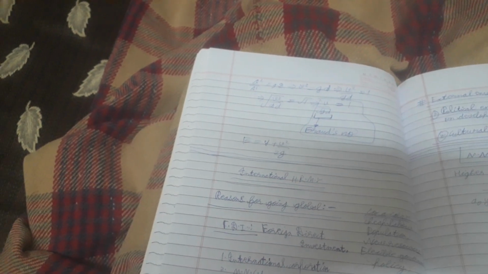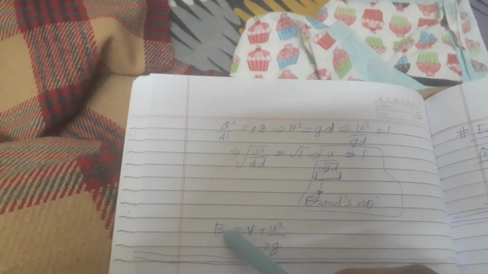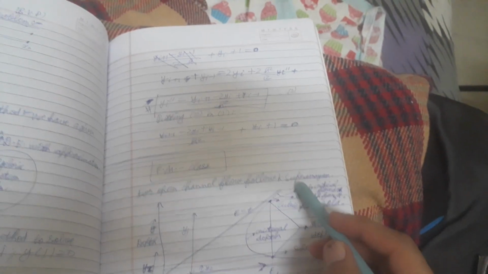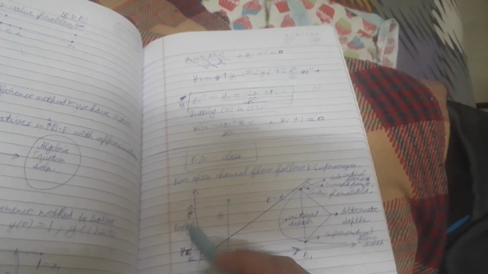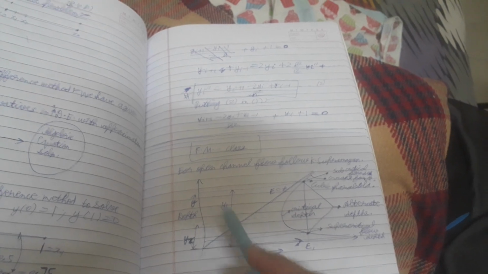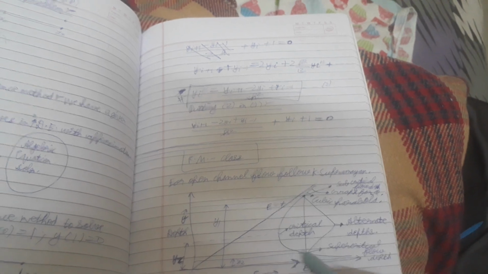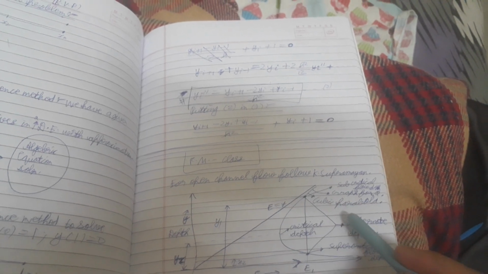E is equal to y plus v square by 2g. For open channel flow, follow K Subrahmanyan. Depth yc, y2, y1 is equal to y. Critical depth E1. This one is a cubic parabola.